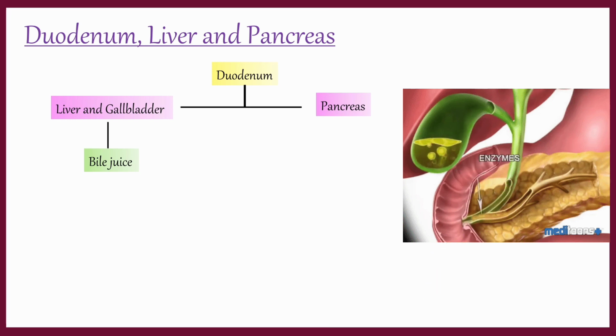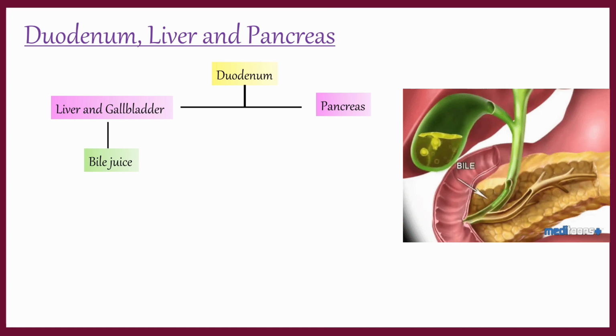Pyloric sphincter present in the stomach remains closed until the digestion completes in it, and then it gets opened. A small quantity of chyme enters into the duodenum and immediately the pyloric sphincter gets closed. This prevents the back flow of food into the stomach. The muscles of pyloric sphincter are involuntary.